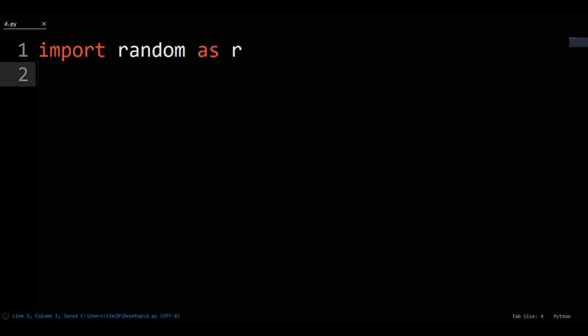So first, import the random module as R. Have a list L that contains the numbers 1 through 3. Then, we're going to do a for loop 3 times. So for I in range 3.